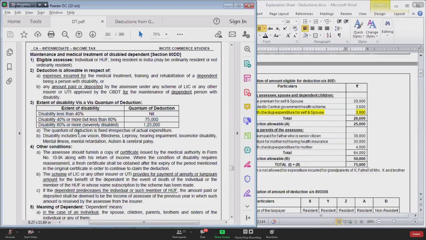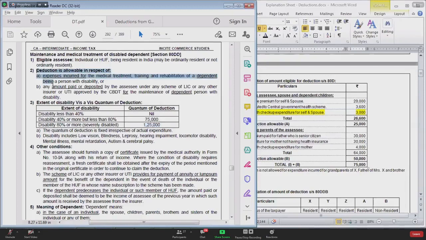Now I move on to the most important point, and that is quantum of deduction is fixed irrespective of actual expenditure. Means in this section, the amount of deduction can be either 0 or 75,000 or 1,25,000. How much expenditure you have incurred is of no relevance.